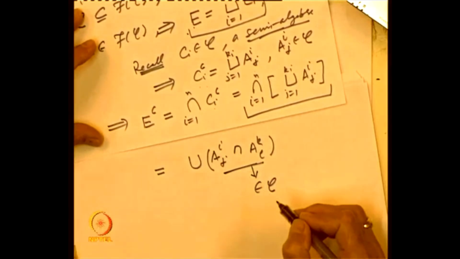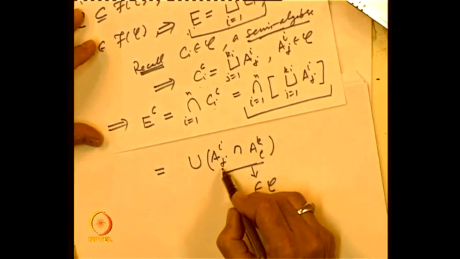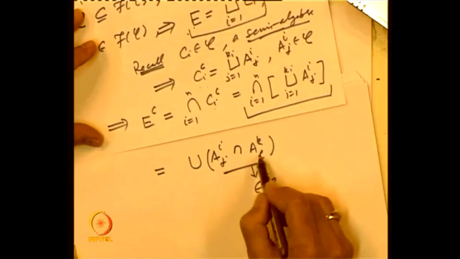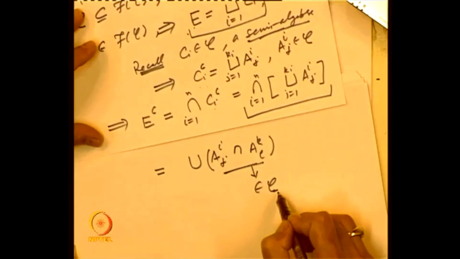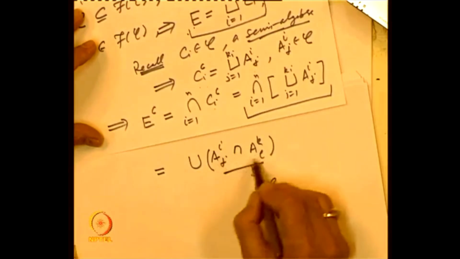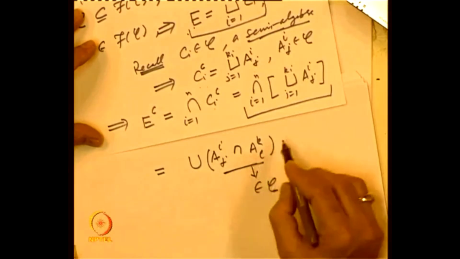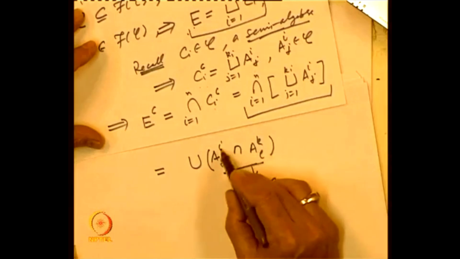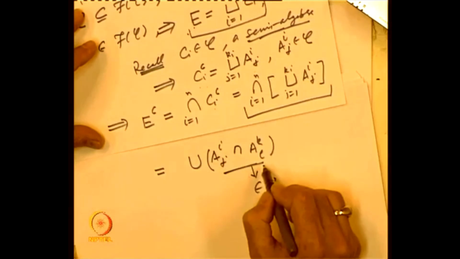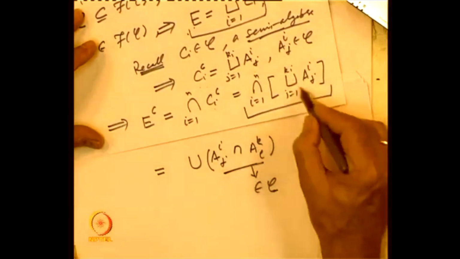Why does it belong to C? Because the collection C is a semi-algebra, both of them are elements of the semi-algebra, so this intersection is an element of the semi-algebra. And these sets are pairwise disjoint, because if any one of the pairs i, k, j and l is different, then those sets will be disjoint.